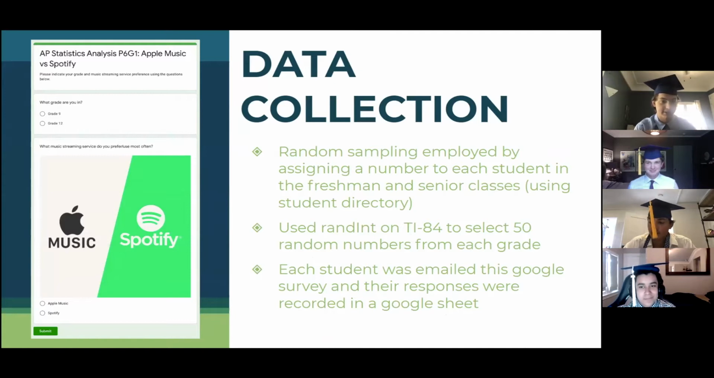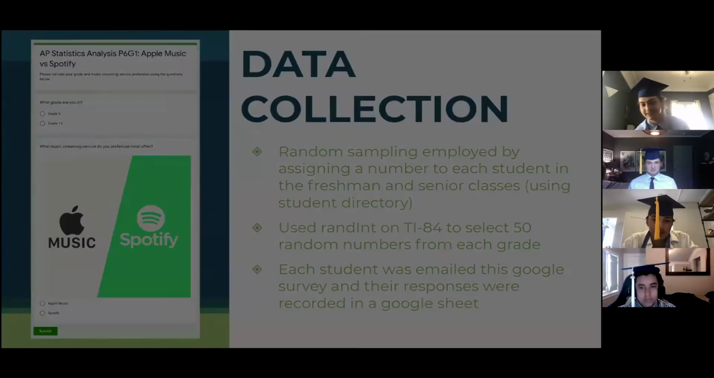For the data collection, we employed random sampling by assigning a number to each student in the freshman and the senior class using the student directory. We used randInt on the calculator to select 50 random numbers from each grade. Each student was then emailed this Google survey and their responses were recorded in a Google Sheet. That was how we collected our data.